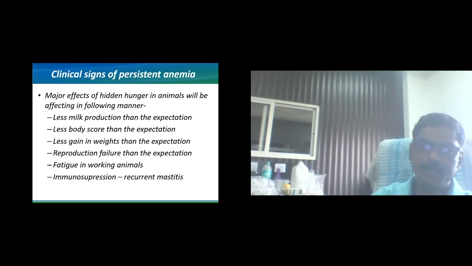The continuous production of the ROS ultimately causes anemia, and the persistent anemia ultimately causes productive losses in case of the animals. Then there is a loss in the body score. There is a loss in weight gain. Reproductive failure is there. Then there is fatigue of the working animals, and immunosuppression is there. The effect of immunosuppression is that recurrent mastitis can be observed in animals whenever they are suffering from the ROS, or the continuous, persistent stress, persistent anemia.